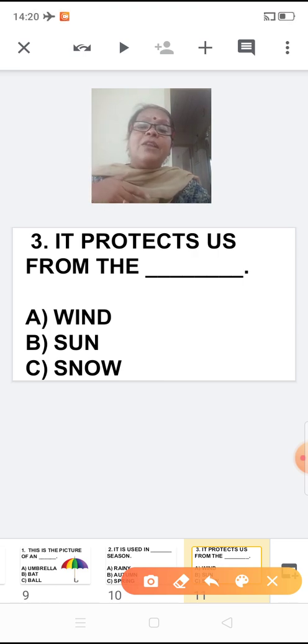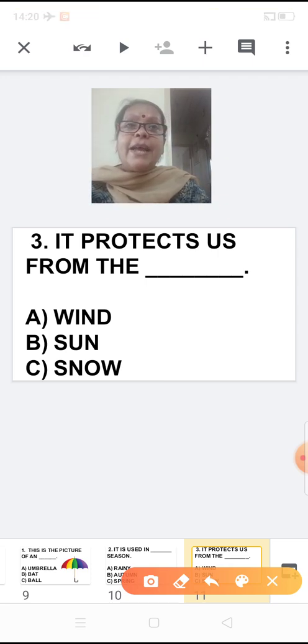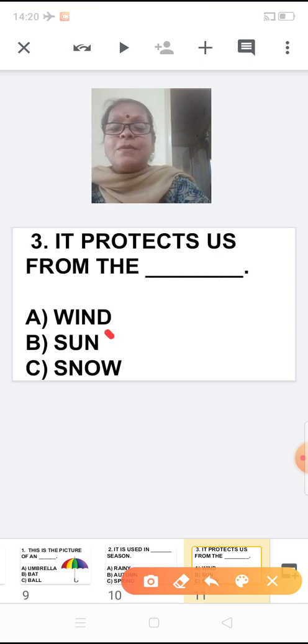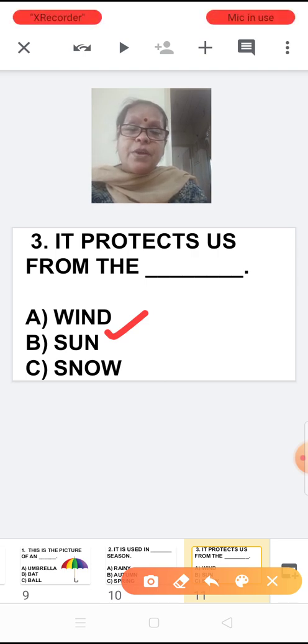The umbrella will become upside down, right? It will break. And can you carry the umbrella in sun? Yes, very much. So we'll choose the second option, that is sun. You cannot take an umbrella in the snow, right?